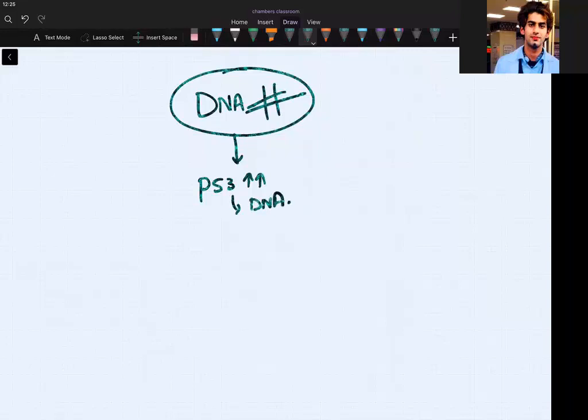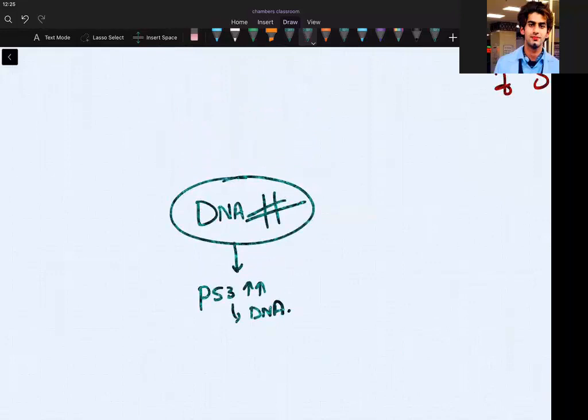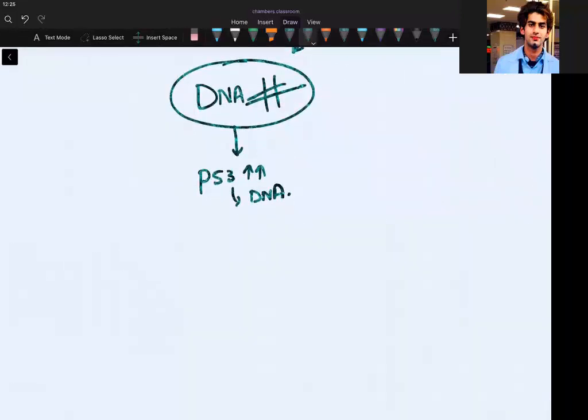DNA damage can be due to anything: carcinogens, mutagens, any sort of radiation, UVB, UVC, which I have taught you. If P53 is normal, or wild type, the DNA will be damaged, P53 will get activated, and it will bind to DNA.